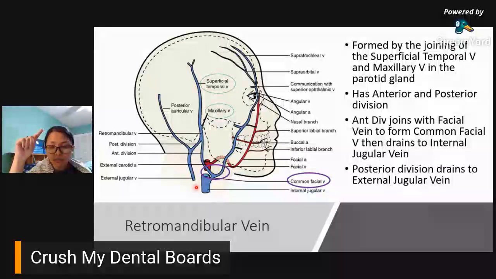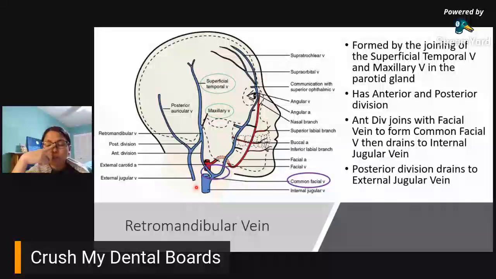Now, saan nanggaling tong retromandibular vein? It is formed by the joining of your superficial temporal and maxillary vein. So, giving you your retromandibular vein. It divides into two, an anterior component and a posterior component.